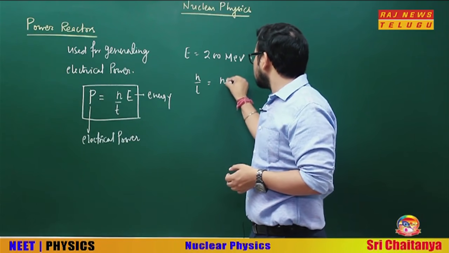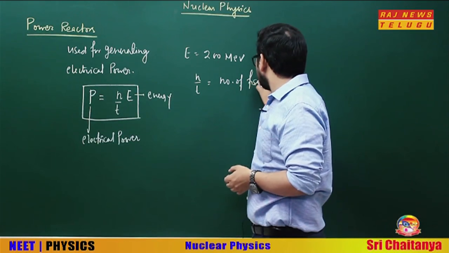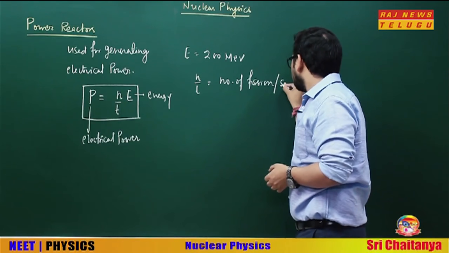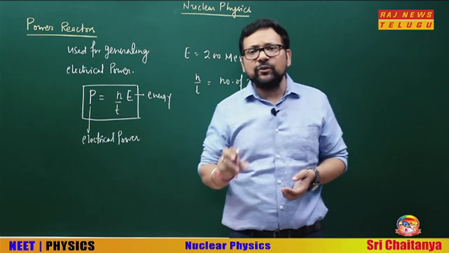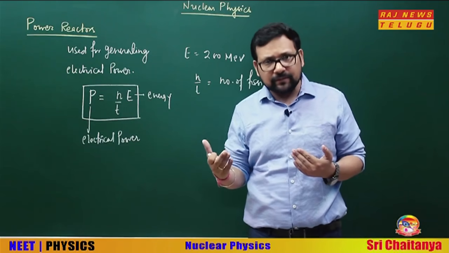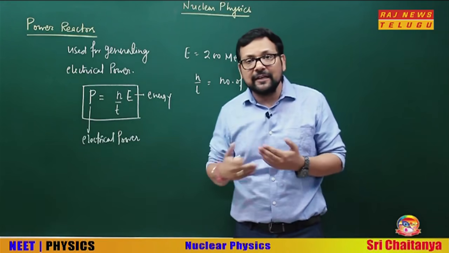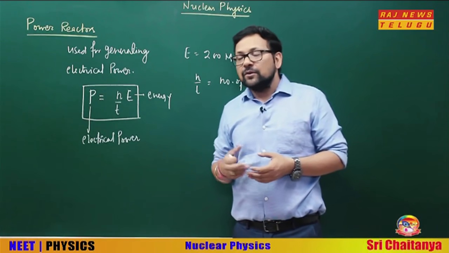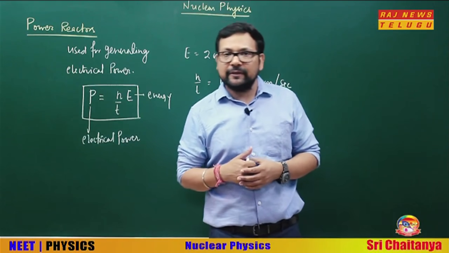And what is N by T? N by T is the number of fissions per second. At times it might be given in terms of dN by dt also. So this is the frequency of fission, the rate of fission: number of fissions per second. In 1 second, how many fissions are there? That is the rate of fission. Okay, so this is the power formula for the power generated by a power reactor.